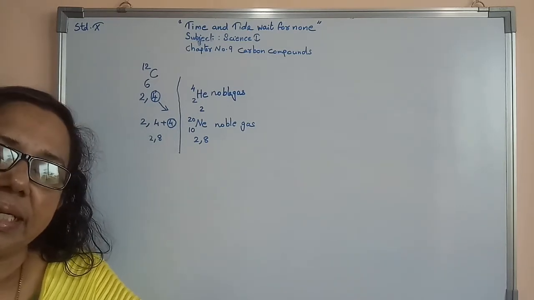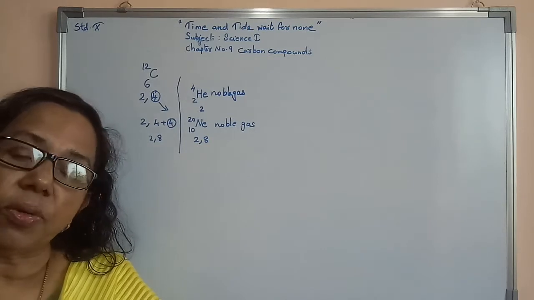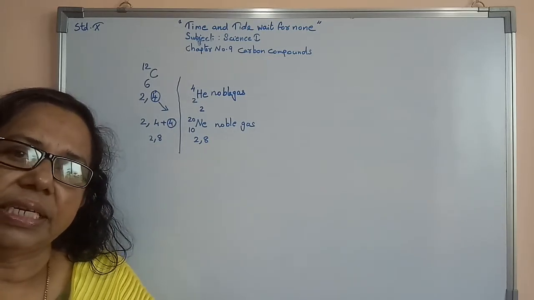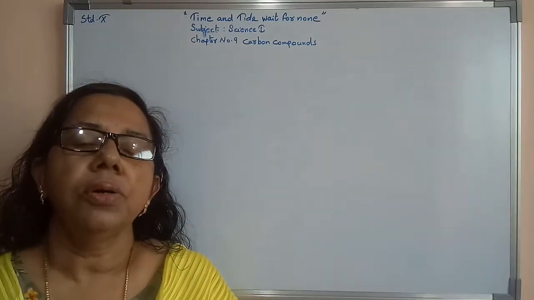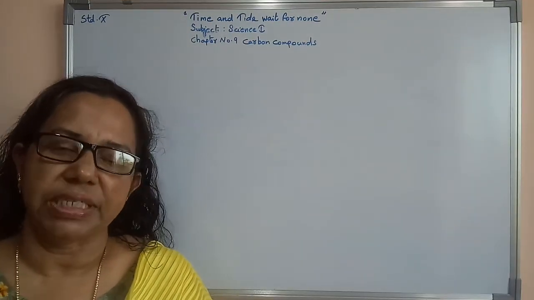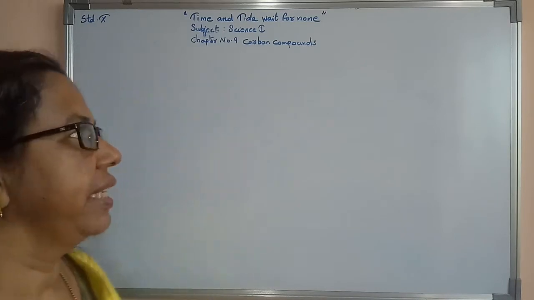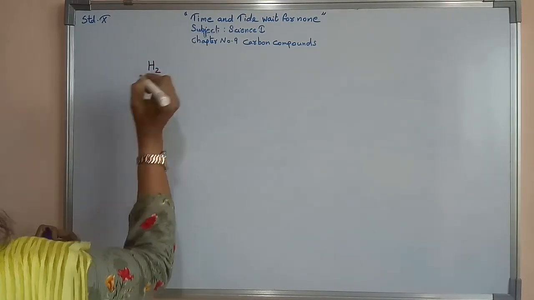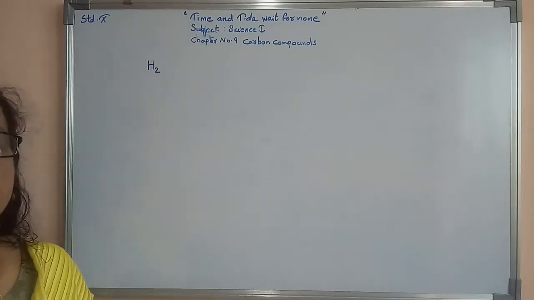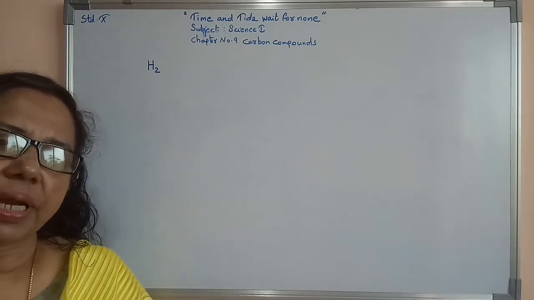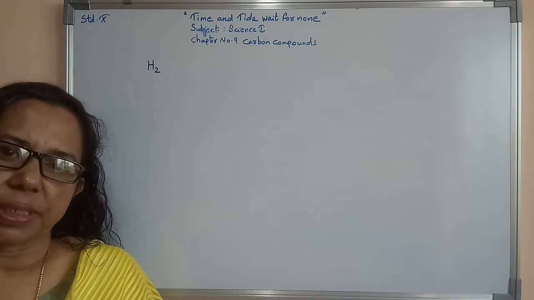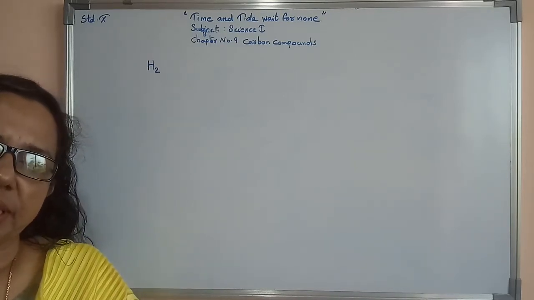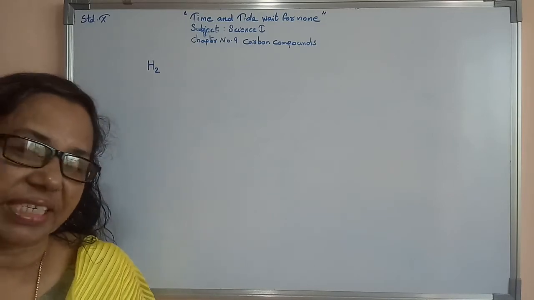Now we will study in detail how single bond formation, double bond formation and triple bond formation take place. How single bond formation takes place, we will see now. First we will take hydrogen. Hydrogen molecule, H2. Two hydrogen atoms combine together and a hydrogen molecule is formed. Now how covalent compound formation takes place with hydrogen, we will see.